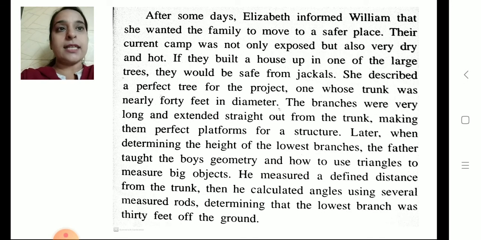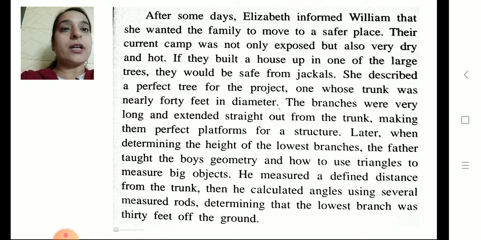After some days, Elizabeth informed William that she wanted the family to move to a safer place. Their current camp was not only exposed but also very dry and hot. If they built a house up in one of the large trees, they would be safe from jackals.